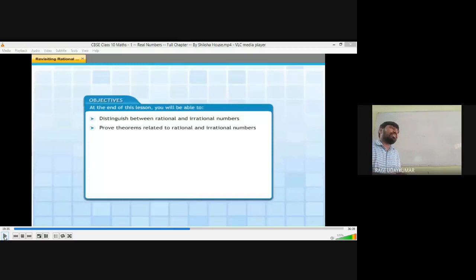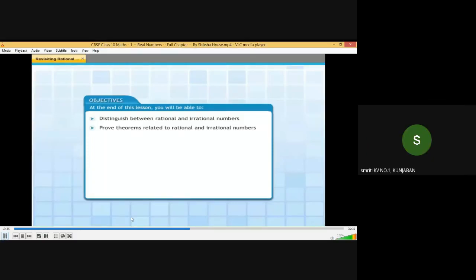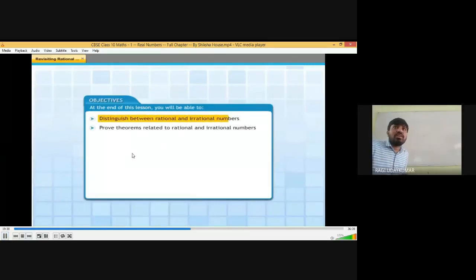How do we prove that it is an irrational number? There are different ways to prove it, and for that you need to know the proof by contradiction method. Based on that, we are now going to learn to distinguish between the rationals and irrational numbers, and prove the theorems related to them. These are the things we are going to learn now.